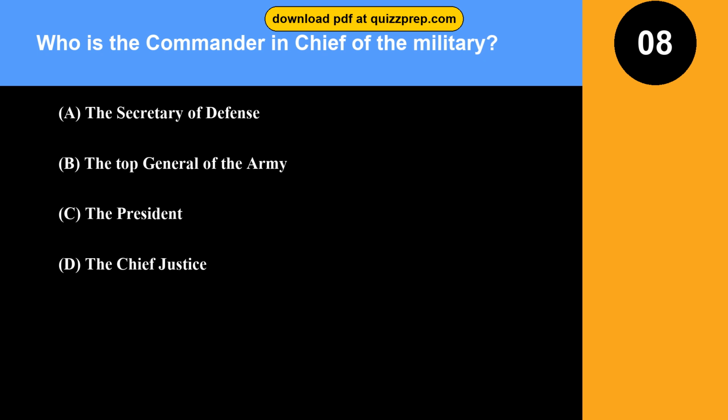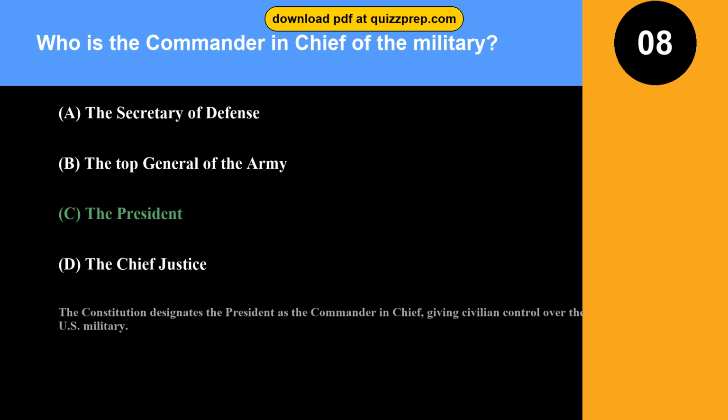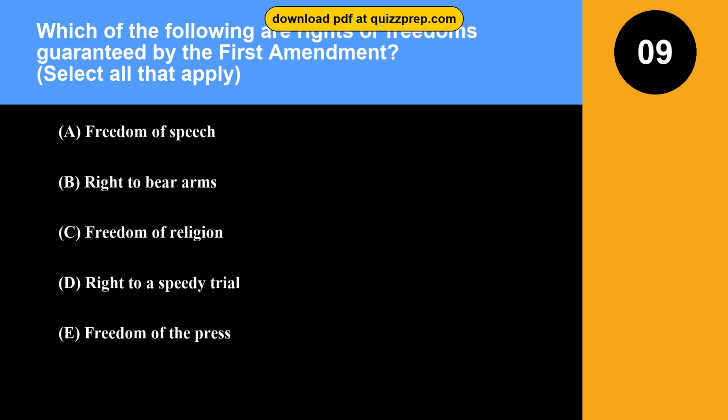Question 8. Who is the Commander-in-Chief of the military? Option A. The Secretary of Defense. Option B. The Top General of the Army. Option C. The President. Option D. The Chief Justice. The correct answer is option C, the President. The Constitution designates the President as the Commander-in-Chief, giving civilian control over the U.S. military.